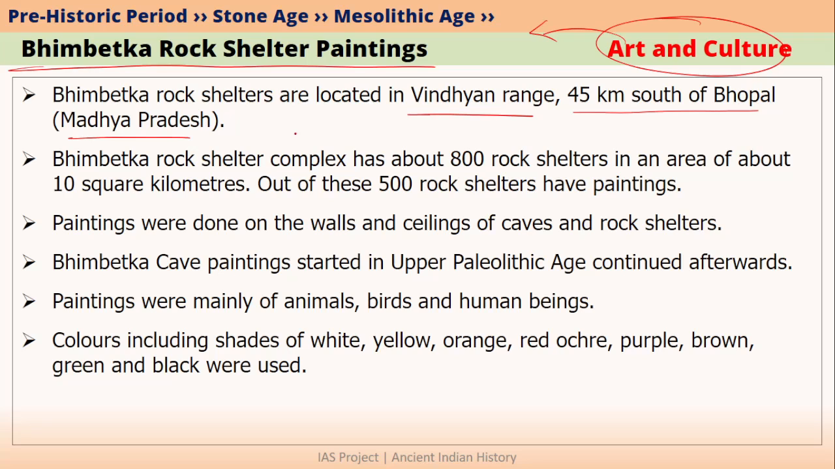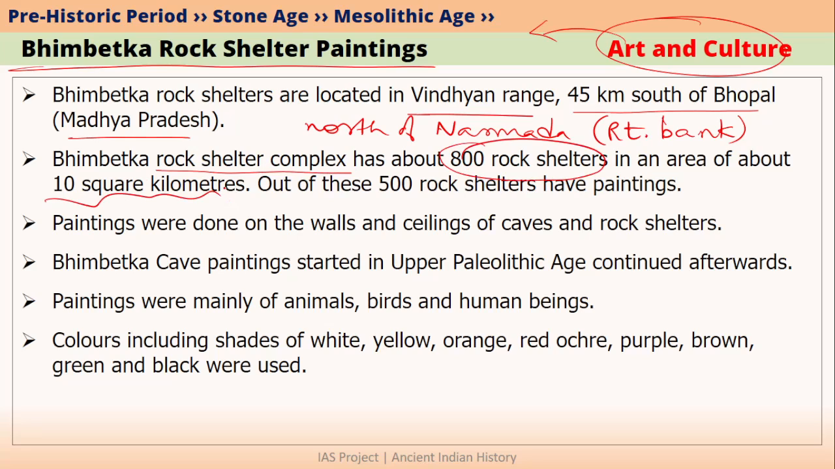At the same time, we have seen that Bhimbetka is located towards north of Narmada, or you can say right bank side of Narmada. The rock shelter complex has almost 800 rock shelters within an area of 10 square kilometers. All these rock shelters do not have paintings, but almost 500 of these rock shelters have cave paintings. And where were these paintings done? They were mainly done on ceilings as well as walls of these caves and rock shelters. Please imagine how they would have done it on ceilings. And why would they have done it on ceilings?